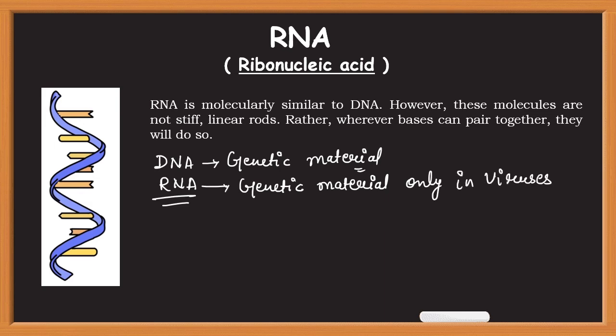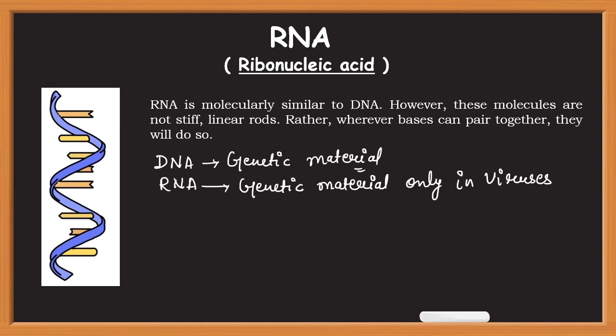No eukaryotic or prokaryotic organism contains RNA as a genetic material. Only viruses contain RNA as a genetic material, and a virus can have a genetic material of single-stranded RNA, double-stranded RNA, single-stranded DNA, or double-stranded DNA.